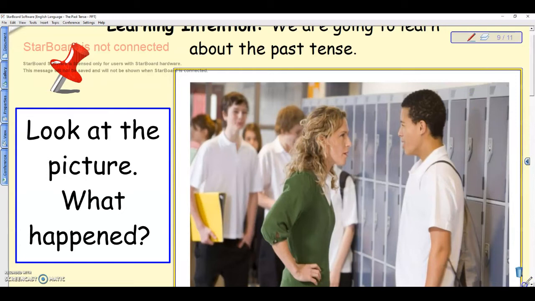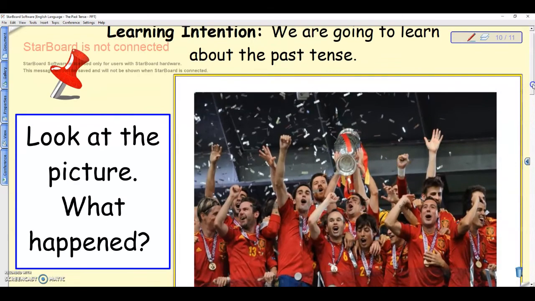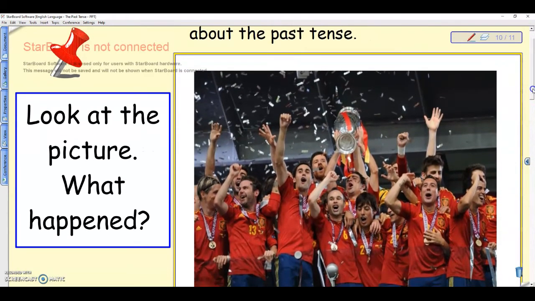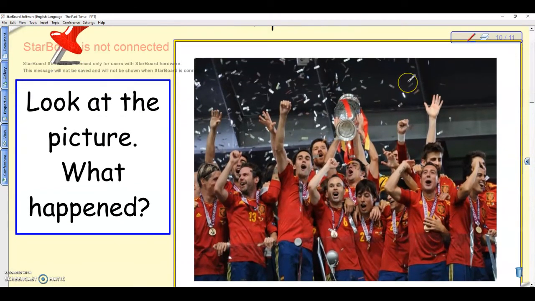Right, I'm going to go to the last picture in this case. We've got a football team here. I believe that for boys this must be very popular. Once again, look at this picture. What happened? Some students shared a few ideas with me and the rest of the class. They said, for example, that they won the World Cup, they won the trophy, they lifted the trophy, they took photos, they cheered. So there are a few words that you could use once again.